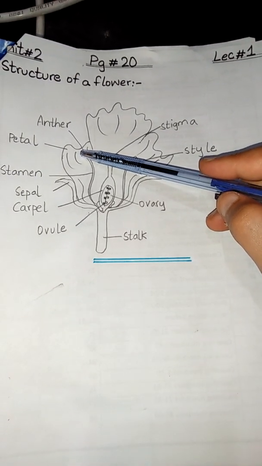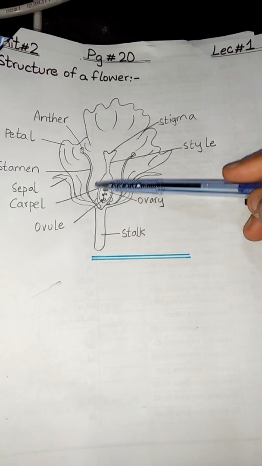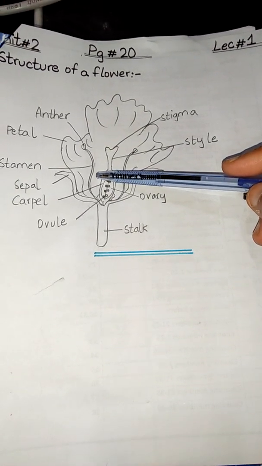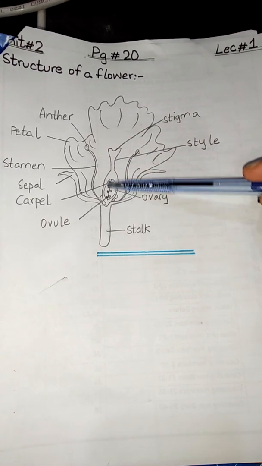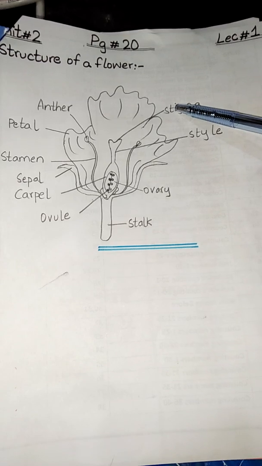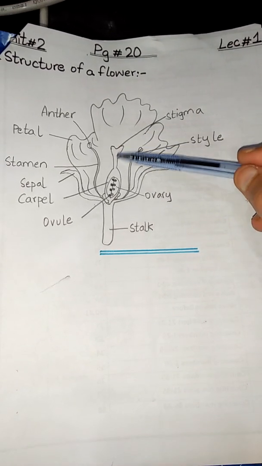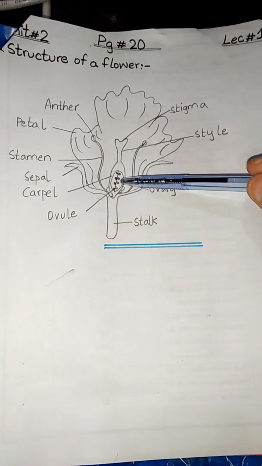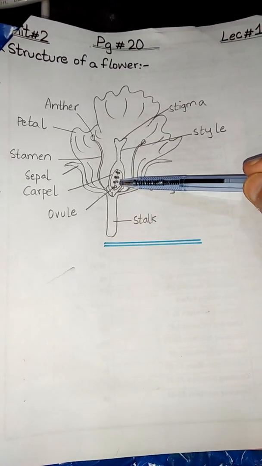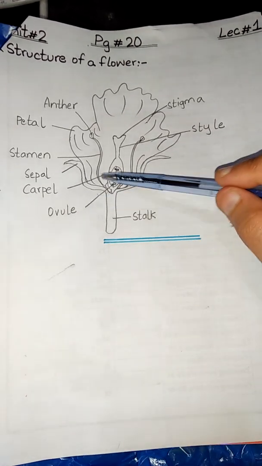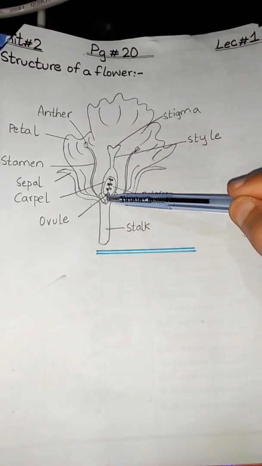In the center of the flower is the carpel. The carpel has a sticky tip called the stigma, a thin neck called the style, and a lower part called the ovary. And the ovary contains ovules, which contain the female cells.